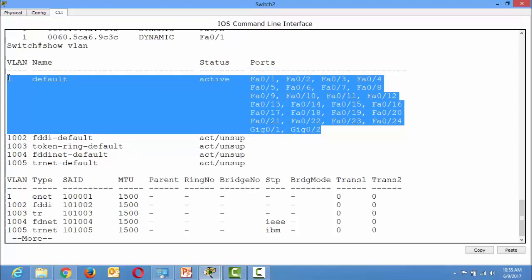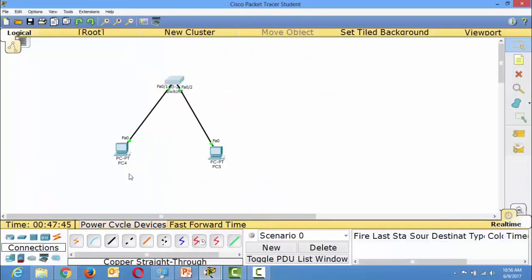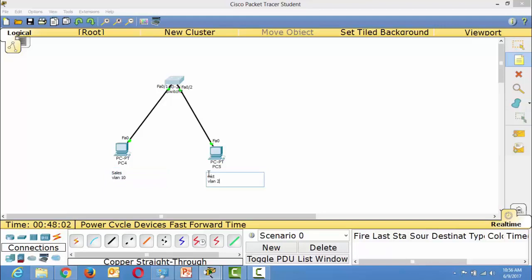That's why I'm saying all the ports are coming under a single broadcast domain. Now suppose this is my sales department PC, and I want to place it in a separate VLAN. And this is my marketing department, and I want to put it in VLAN 20.